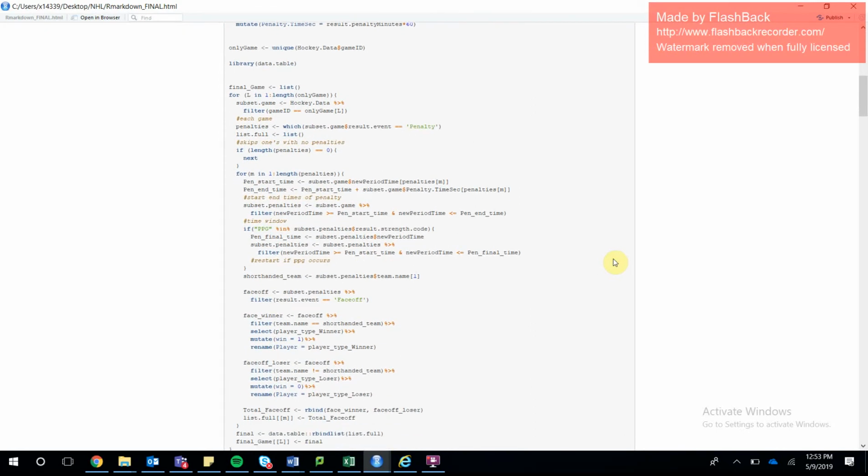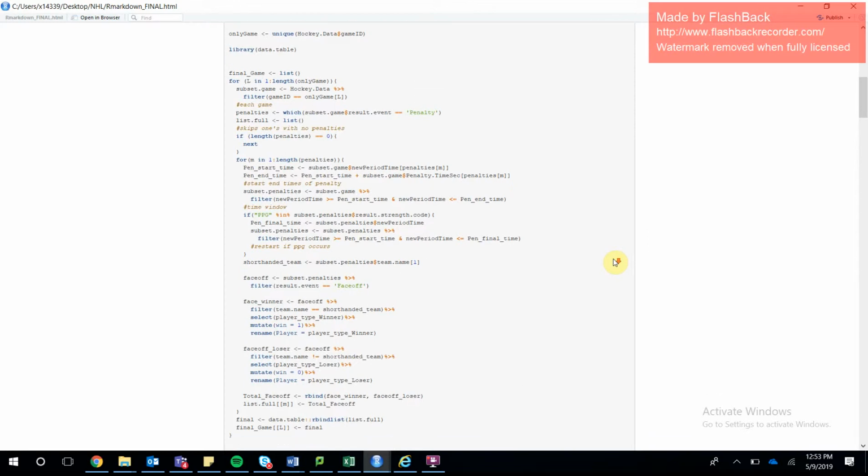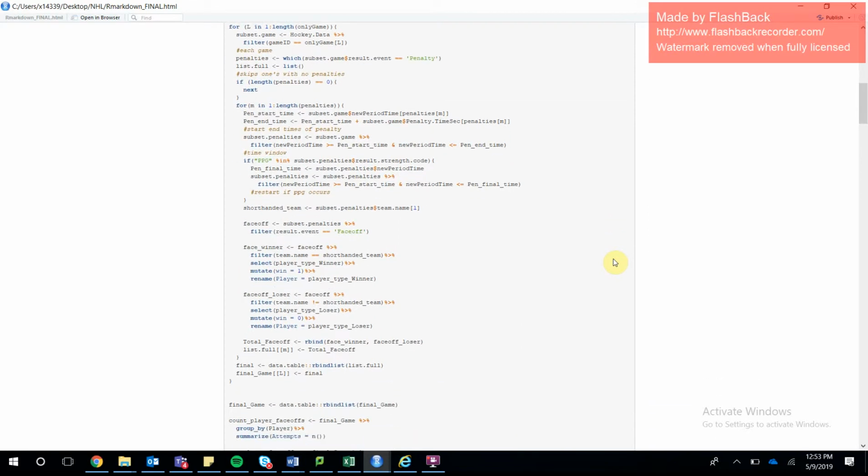So what this code is going to do is go through every single game individually, and every time there's a penalty it's going to mark that off and then look up the penalty length. Every time there's a face-off within that penalty length, which means that they're shorthanded, it's going to mark down the winners and the losers of that face-off.